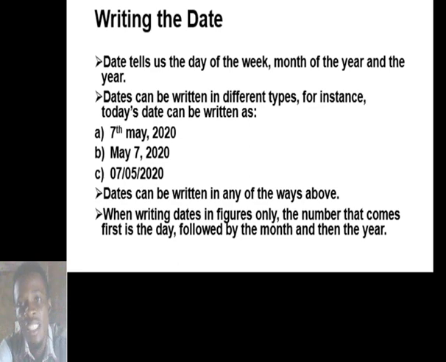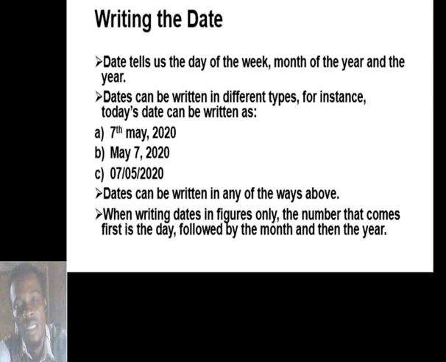Then the second one is followed by the month of the year. Remember that these numbers are written according to the arrangement of each of the months. January is first, and January should be written as 01. December is last, which is the 12th month, and it's written as 12. October is the 10th month, and it can be written as 10.